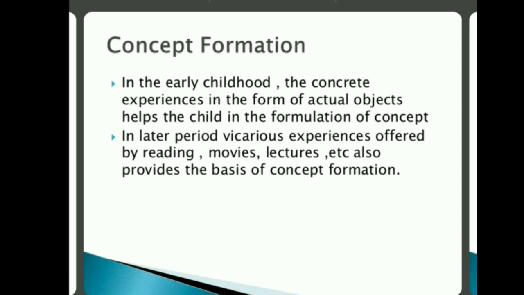In the later period, vicarious experiences offered by reading, movies, lectures, etc. also provide a basis for concept formation. And then when he becomes matured, or when the childhood stage goes, he forms concepts by reading, by watching movies, by listening to lectures. This is how he forms concepts.